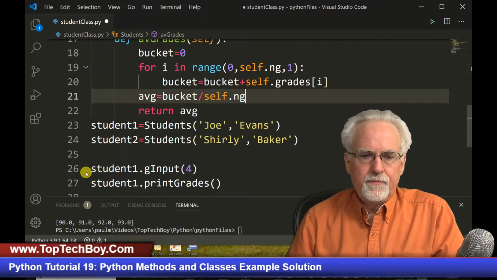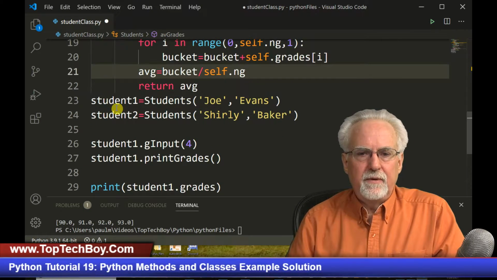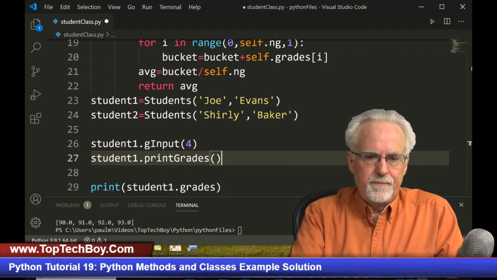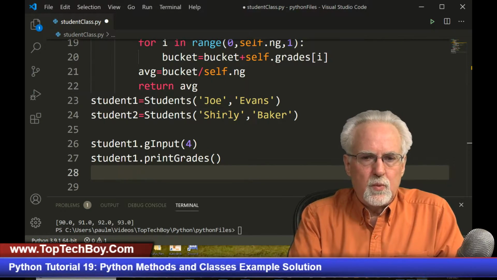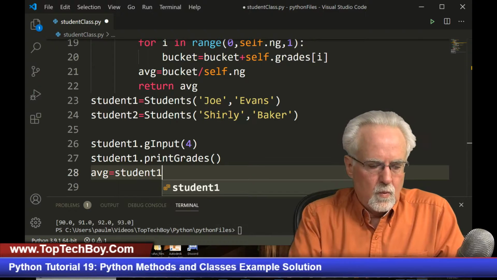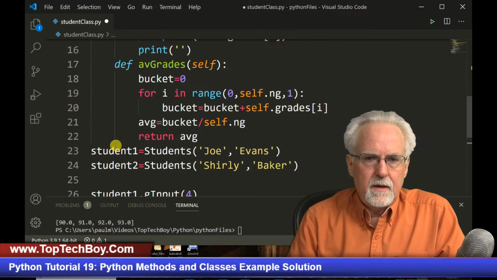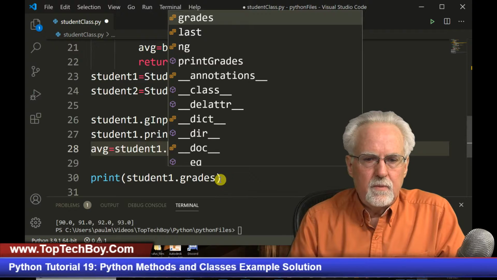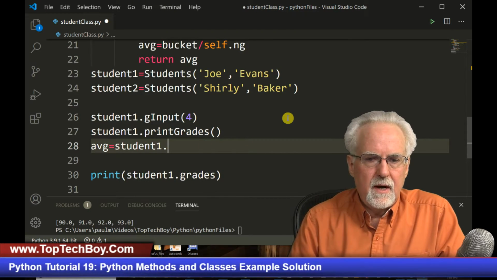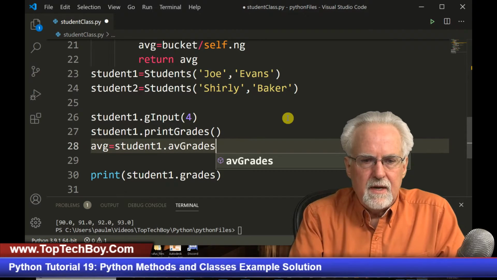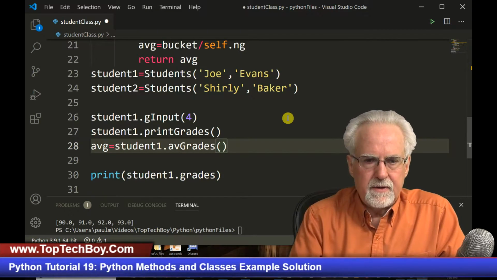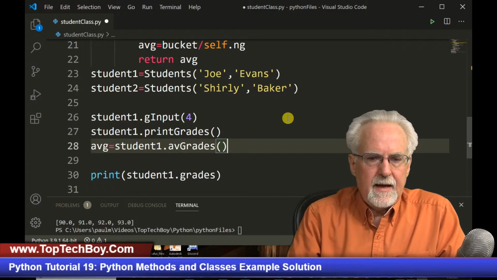Okay, so now what have we done? We've created 2 students, input the grades for student 1, and then printed the grades for student 1. And then what we could do is say AVG is equal to student1.avg_grades, and remember we're calling a method, so we've got to put the parentheses on it.